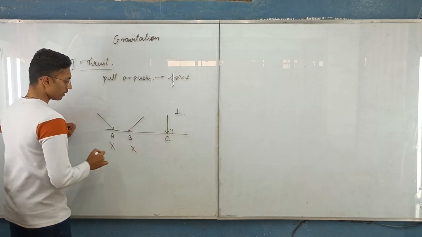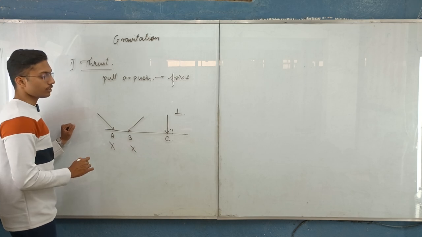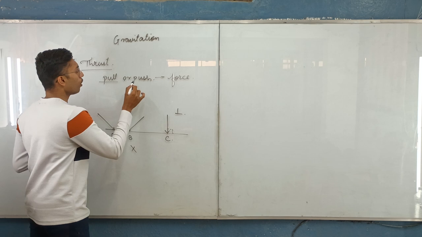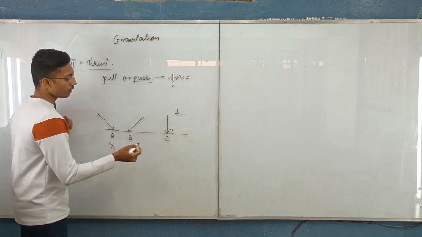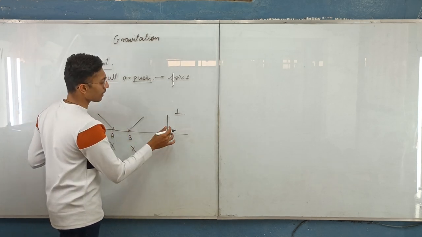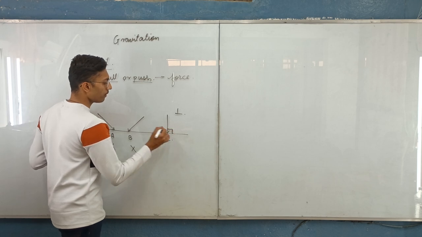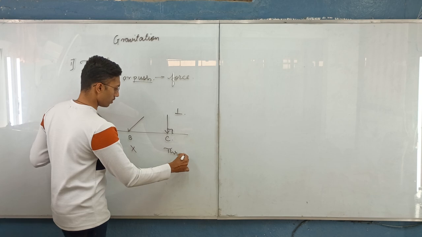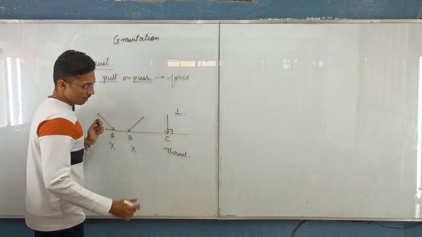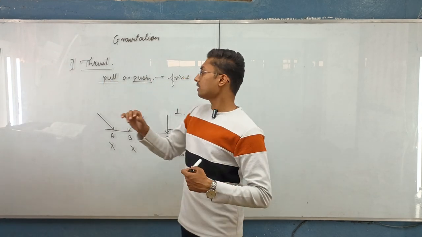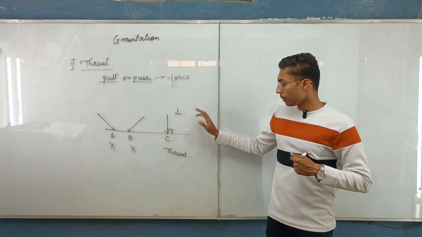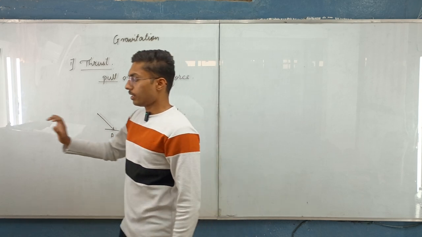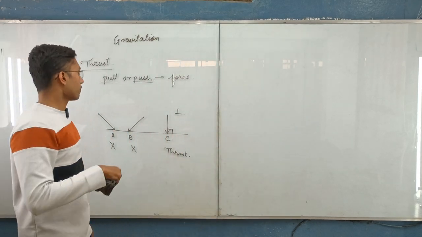This case A and case B are not called thrust. They are simply the force causing the action of pull or push on this surface. But whenever we have a perpendicular force acting on any surface, we will call it thrust. Thrust is nothing but the concept of perpendicular force. Perpendicular force acting on any surface is called thrust. And this is all about thrust.